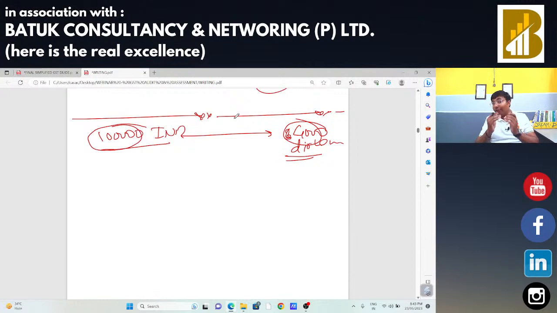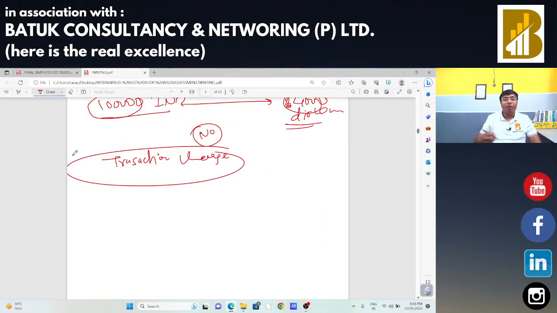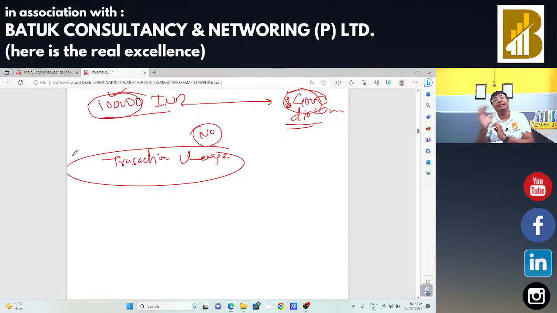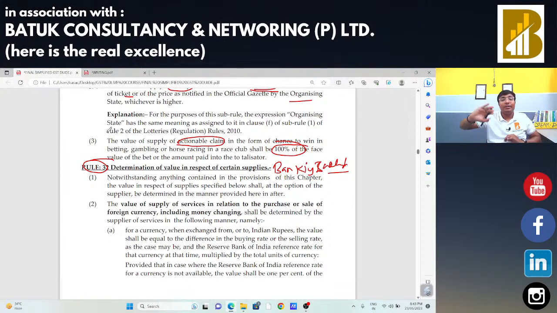In that case, what will be the value of supply in case of banking industry? This complete 1 lakh rupees, this complete 4,000 dirham? No, the value of supply will be the transaction charge. Whatever the transaction charge is, that will be the value of supply. In that case, how are we going to decide the value of supply in case of foreign currency exchange? There are two methods available. Whatever option the banking industry wants to take, they need to apply it at the beginning of the financial year, and that rule will be applicable for the whole financial year.